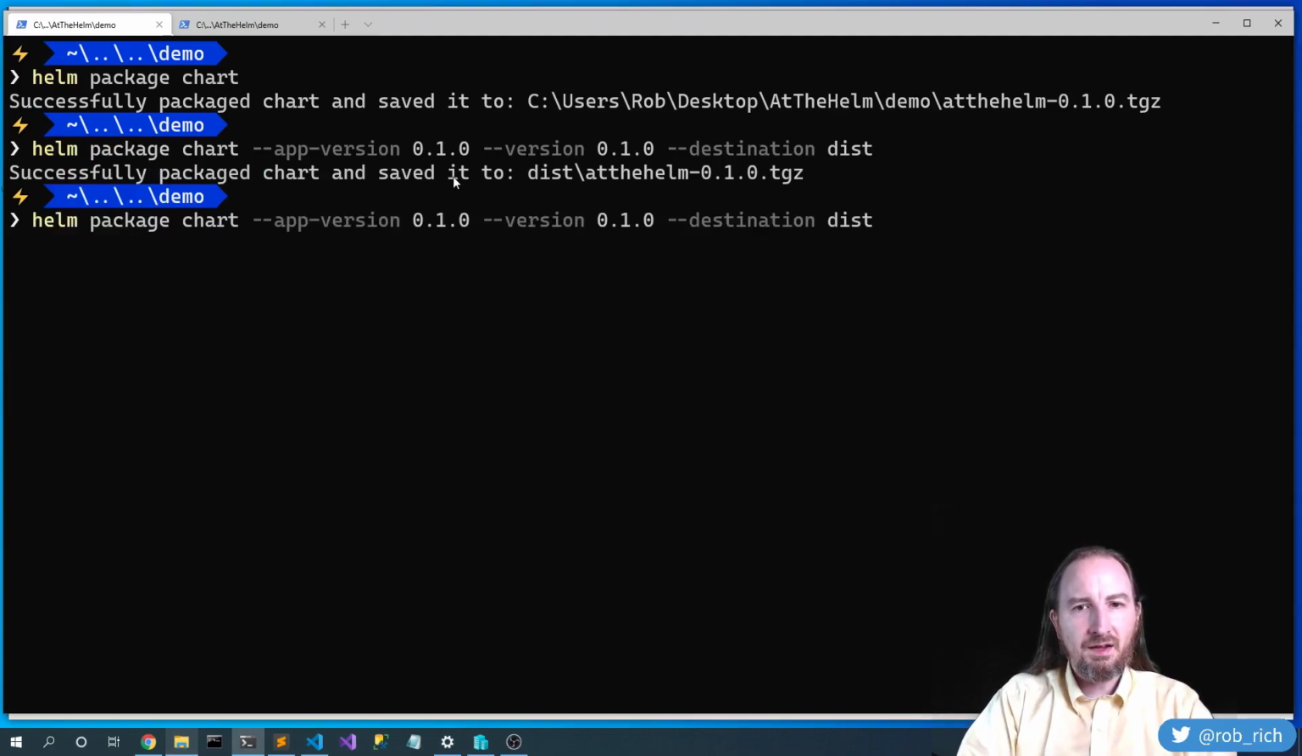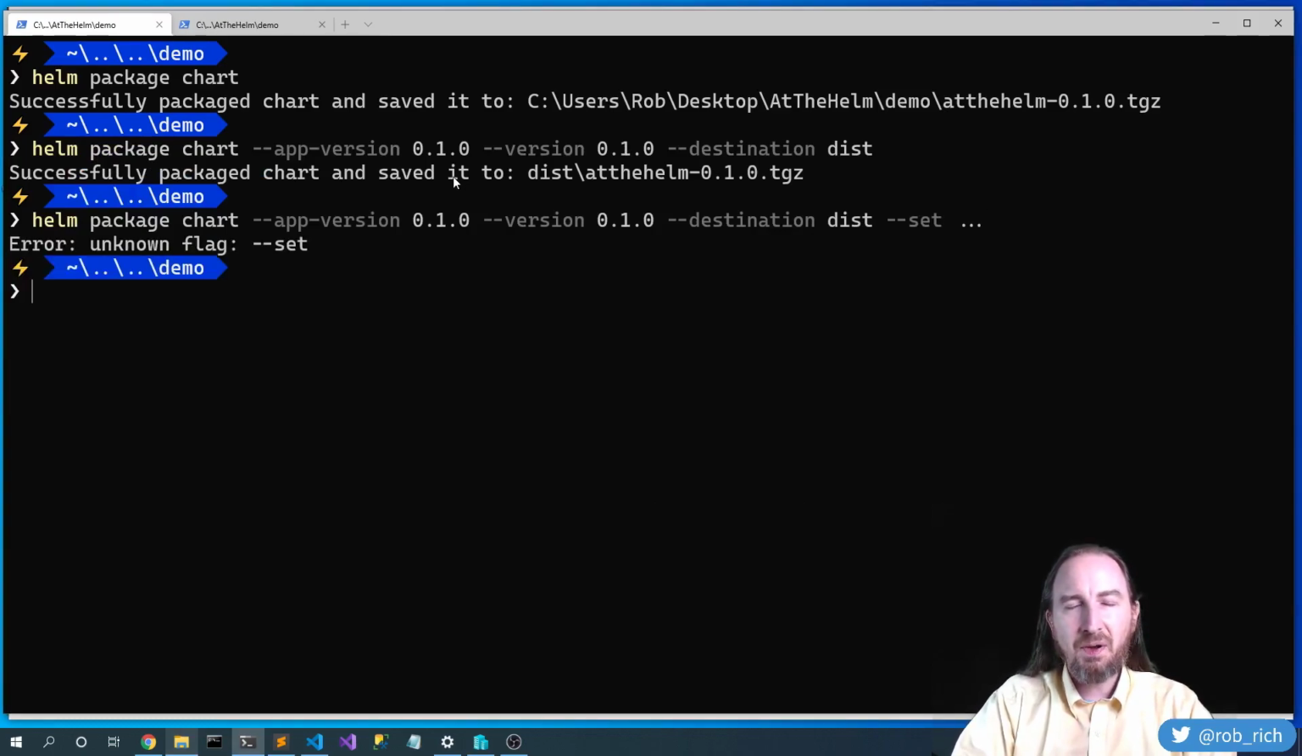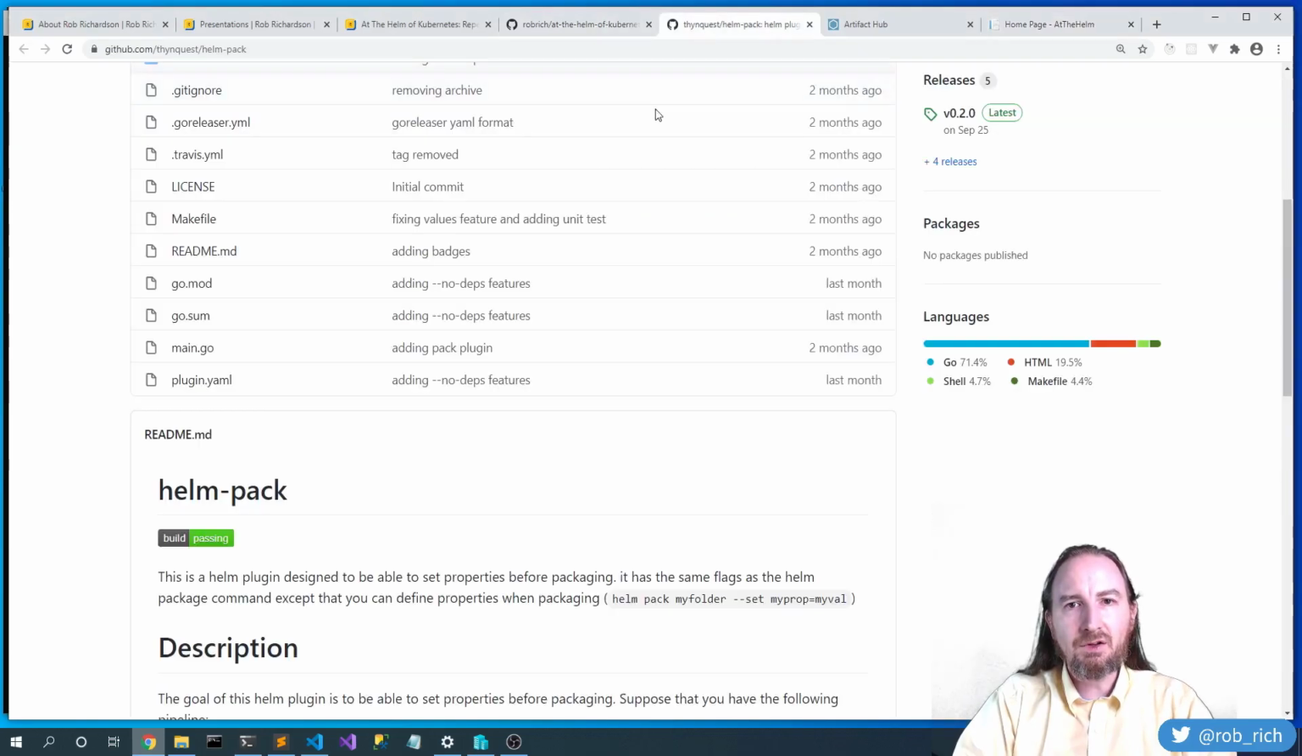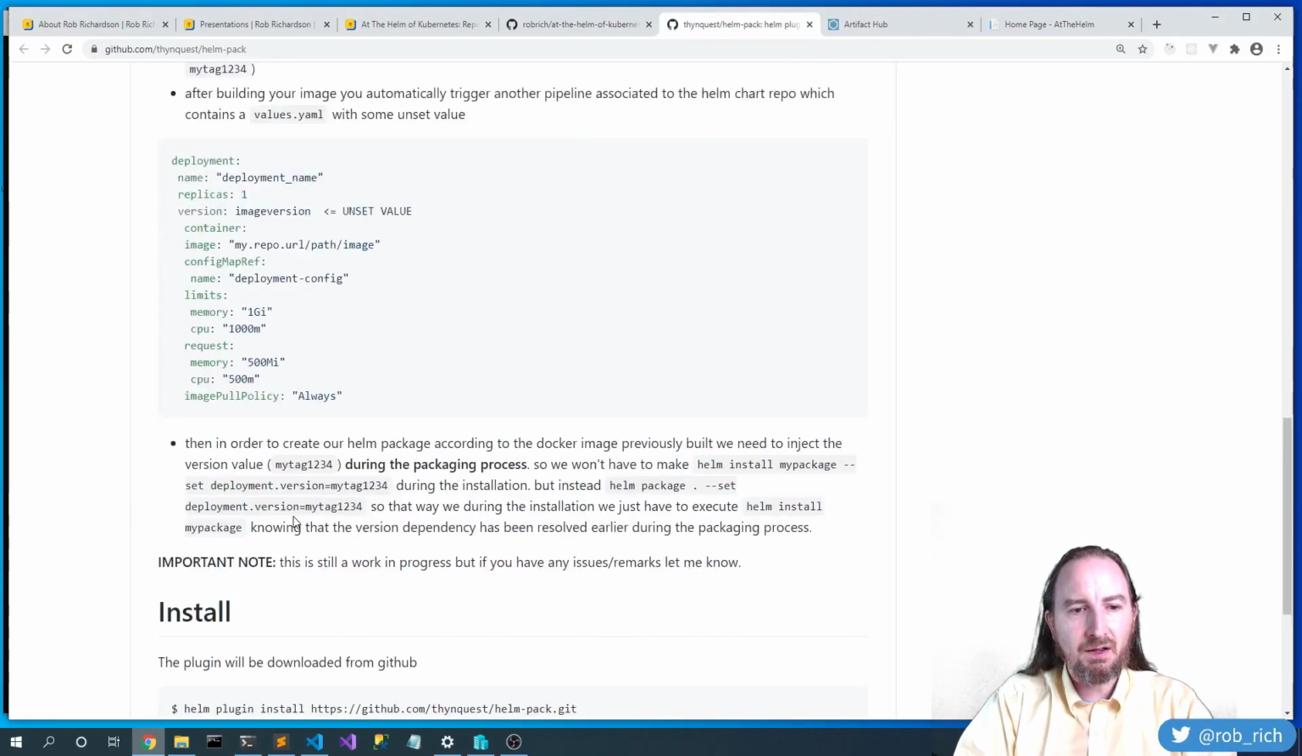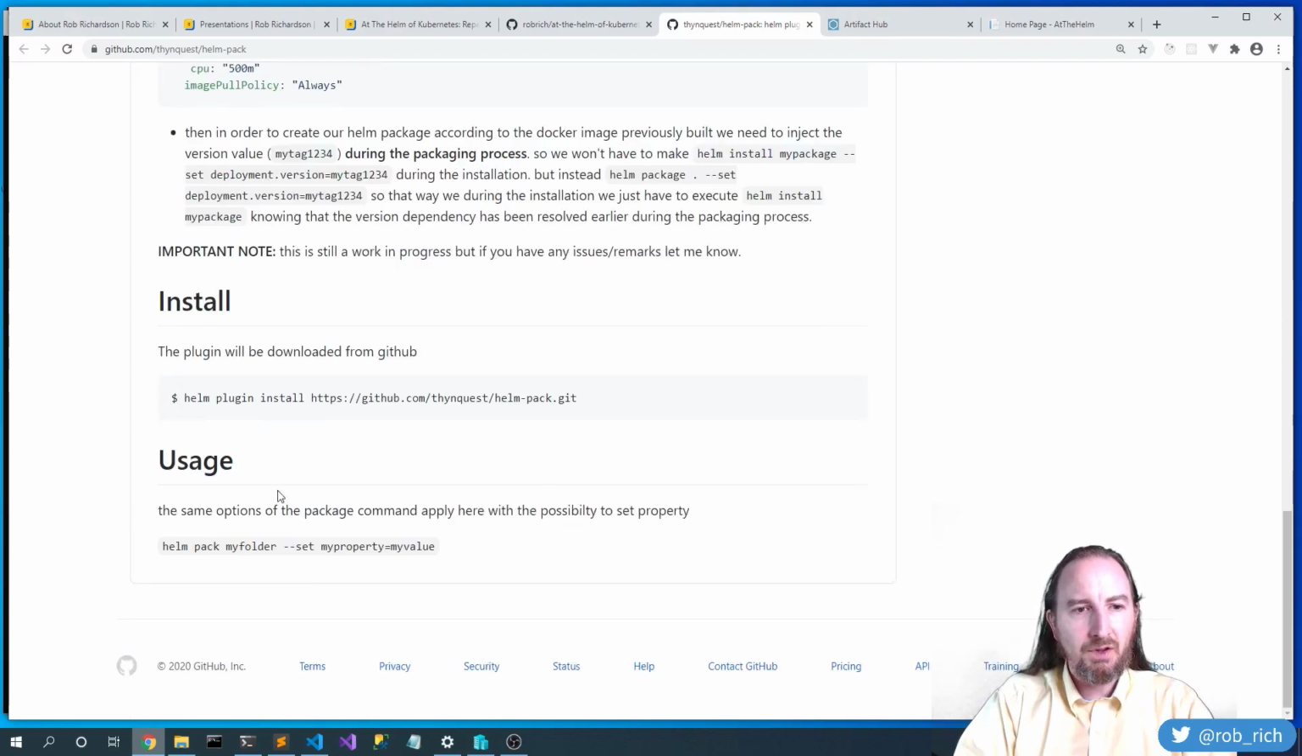I'd like to say helm chart package --set and do some interesting things, but unfortunately, helm package doesn't have a set argument. I can't override any of the values. Well, I could do some sed magic with the values.yaml file. That's a little heavy-handed. Instead, let's take a look at the helm pack plugin. The helm pack plugin allows us to do exactly that. Once we install the plugin, we can do helm pack --set and do all the things.